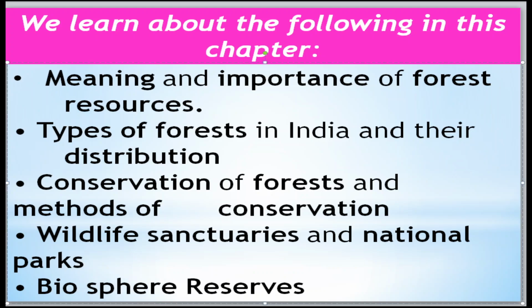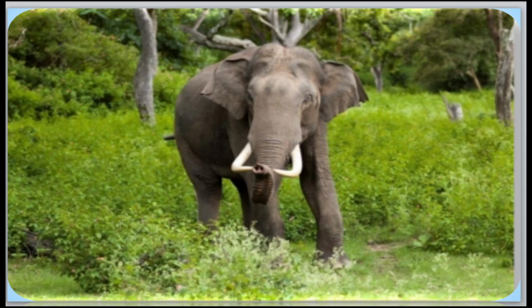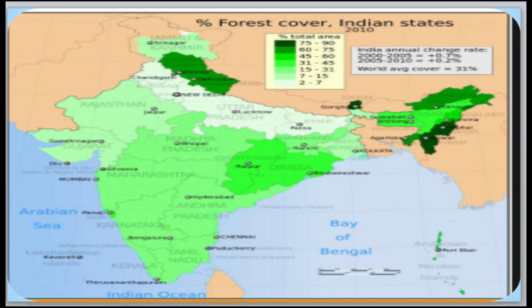Now, these are the things we are going to come to know. In a forest, animals will be located, and on the earth the biggest animal is the elephant. Here you have states where elephants are distributed in the forests.